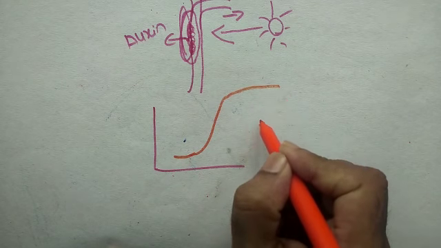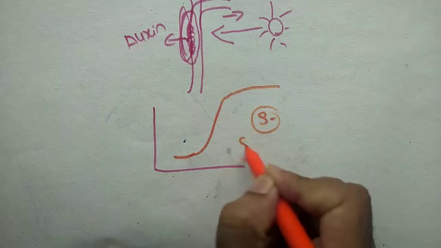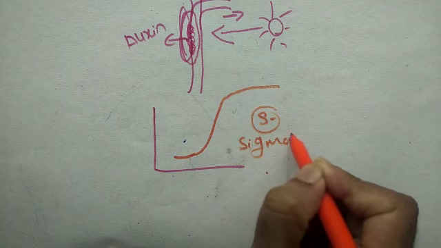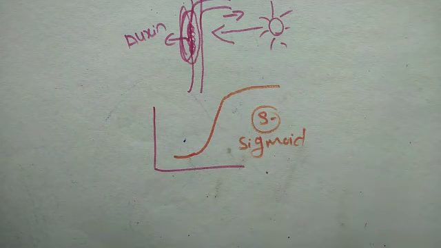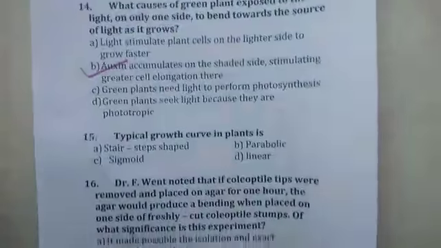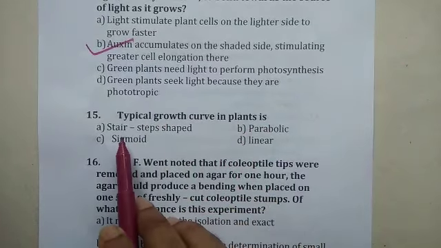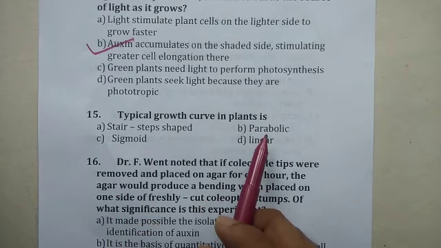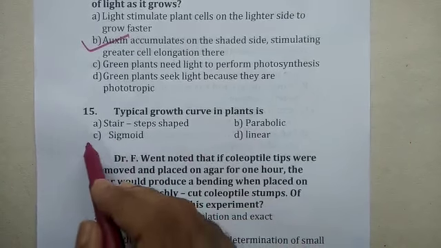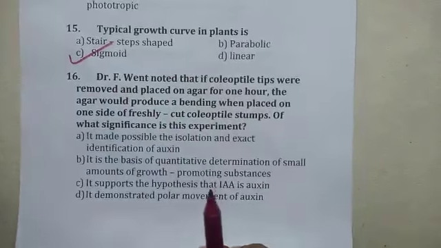This is S-shaped. It is called a sigmoid graph. Let us see if that option is there. Typical growth curve in plant is stair-step shaped, parabolic, sigmoid, linear. Sigmoid. 16th one.